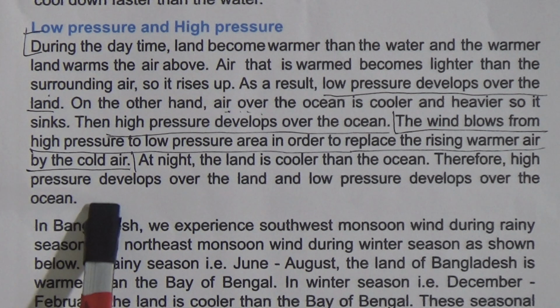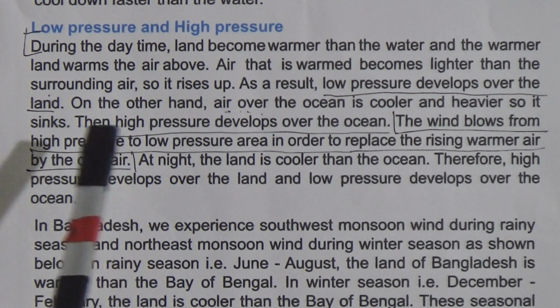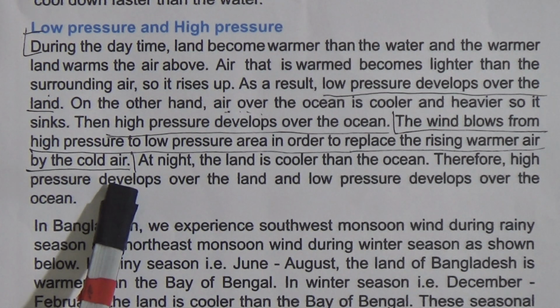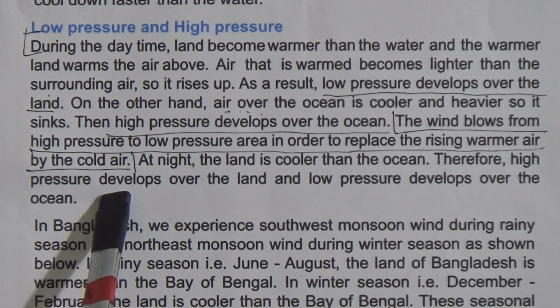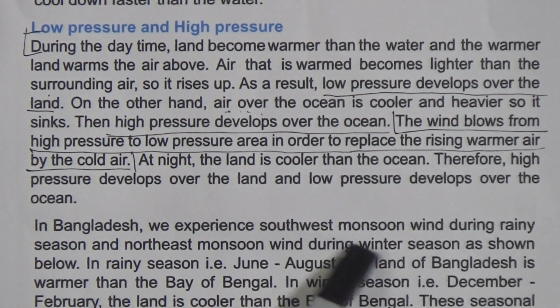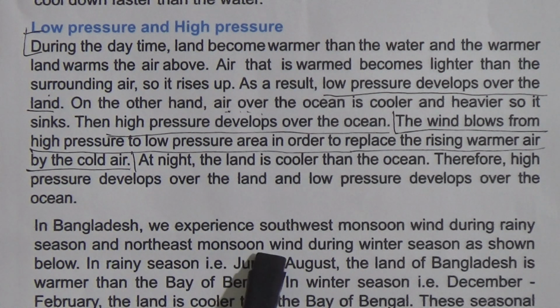In Bangladesh, again I am saying, the wind blows from high pressure area to low pressure area. That's why during the day the wind blows from the ocean to the land, and at night the wind blows from the land area to the ocean area. Now in Bangladesh we experience southwest monsoon wind during rainy season and northeast monsoon wind during winter season, as shown below.